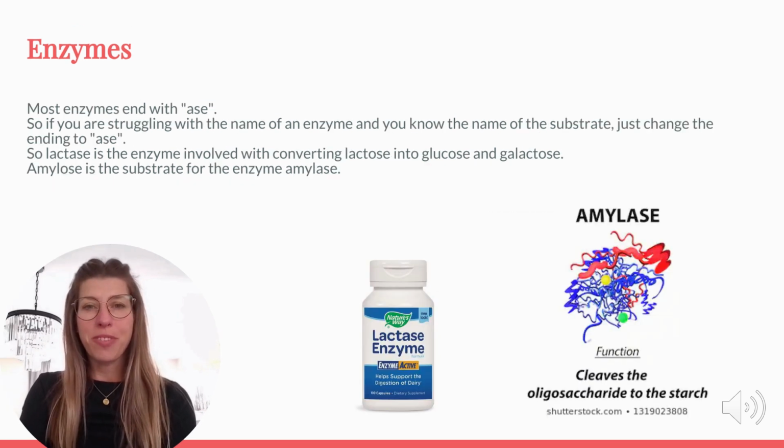Naming enzymes. Here's a helpful tip. Most enzyme names end in "ase." If you know the substrate, you can often guess the enzyme's name. For instance, lactase breaks down lactose into glucose and galactose. Similarly, amylase acts on amylose, a starch molecule. This naming convention makes it easier to identify enzyme functions.